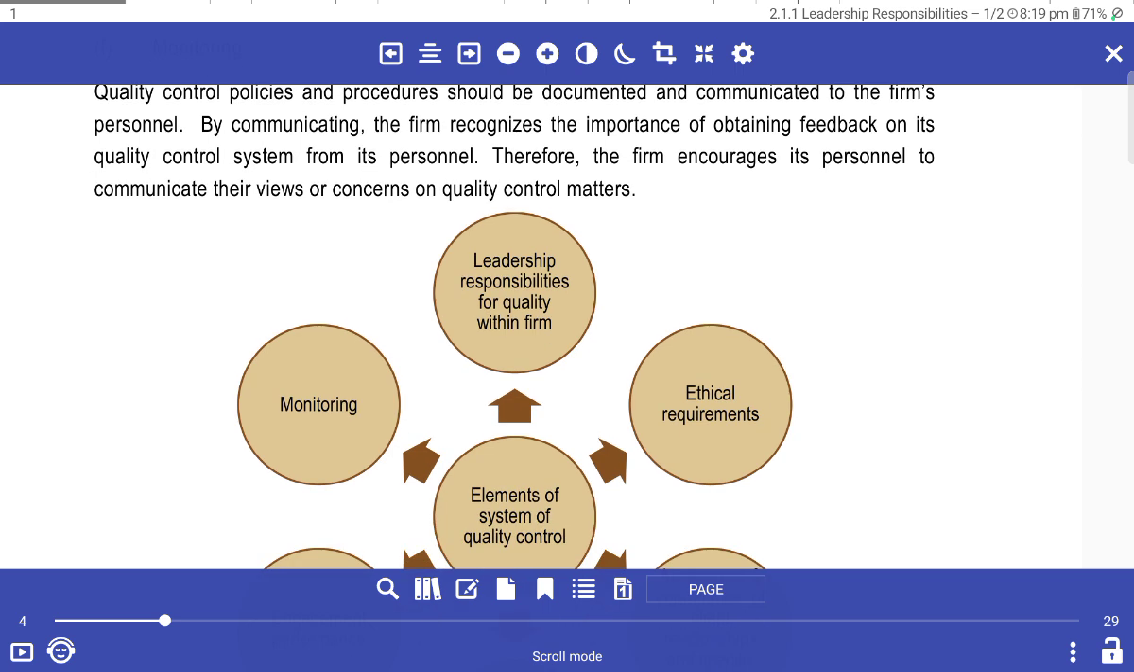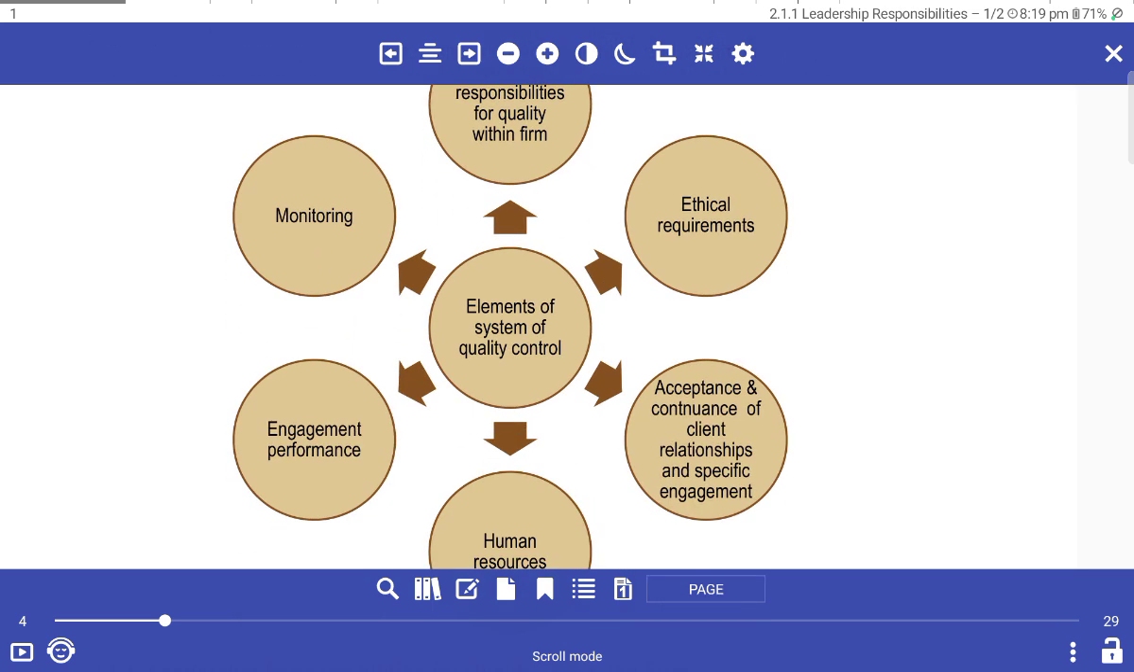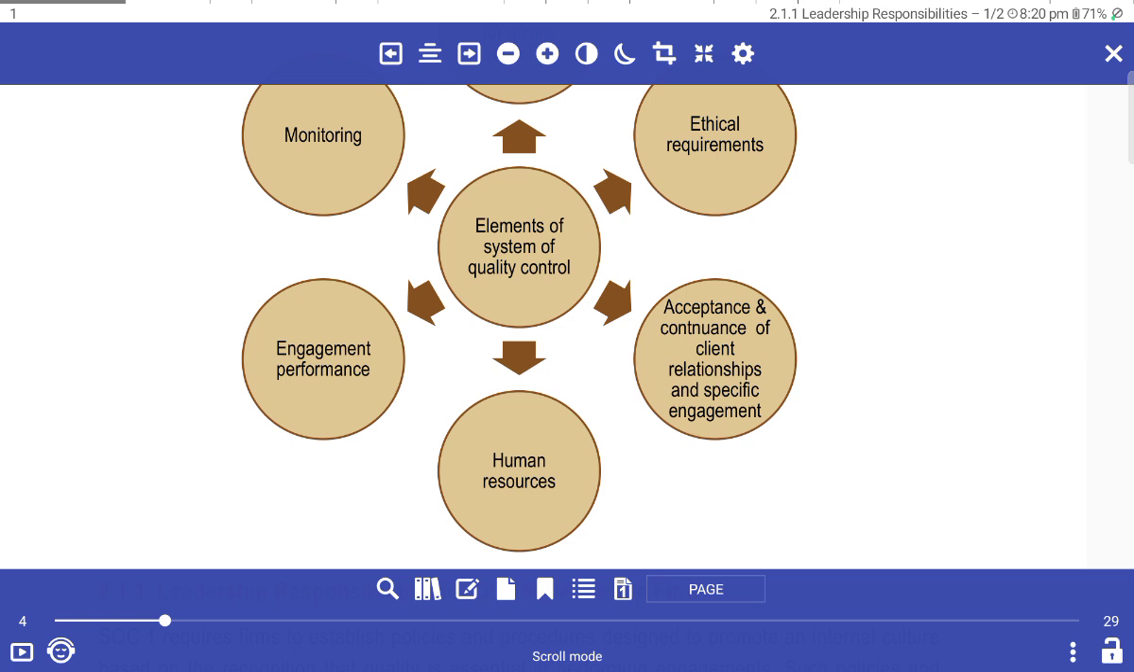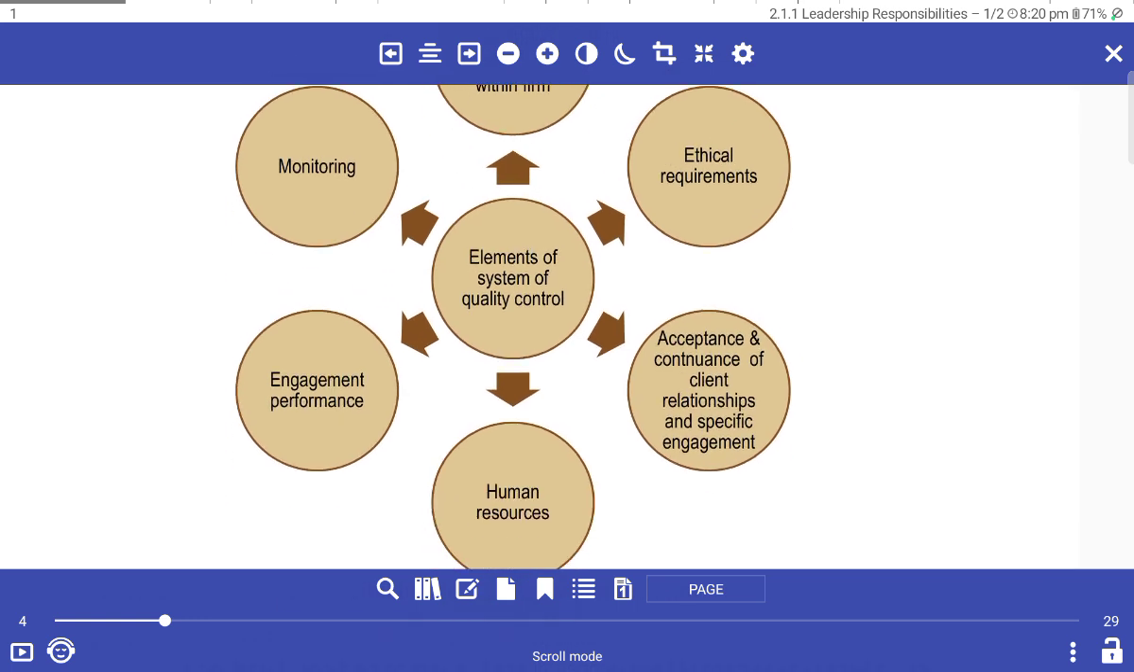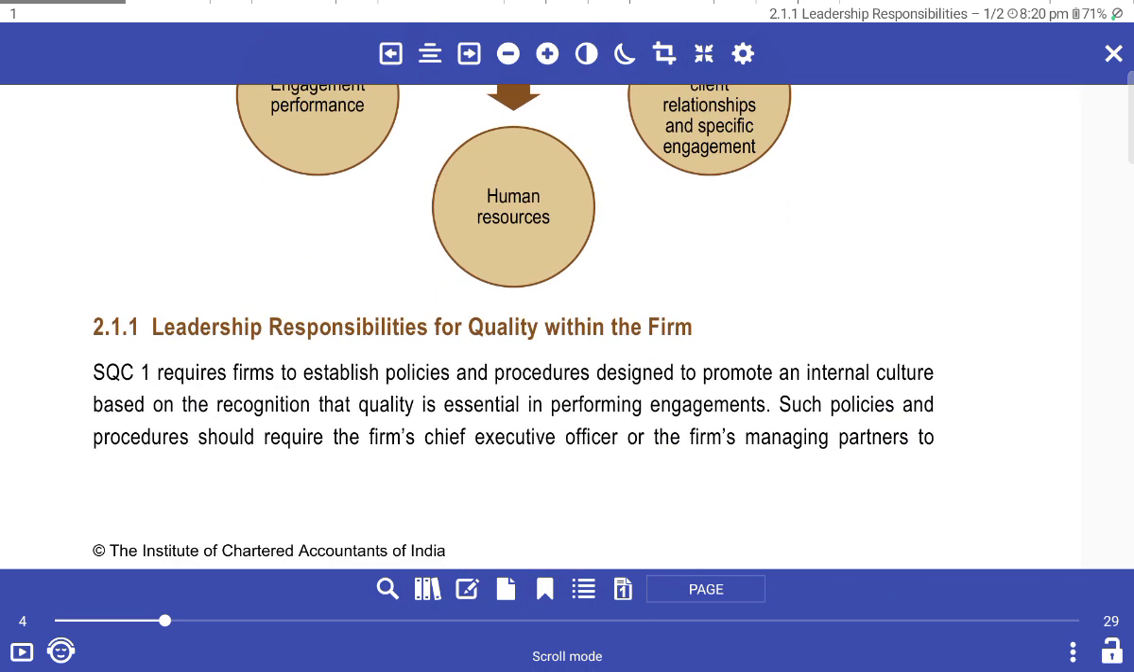Therefore, the firm engages personnel to communicate their views on concerns and quality matters. The elements are: leadership responsibility for quality, ethical requirements, acceptance and continuance of client relationships, specific clients, human resources, engagement performance, and monitoring and management of quality controls. Leadership responsibility for quality within the firm.